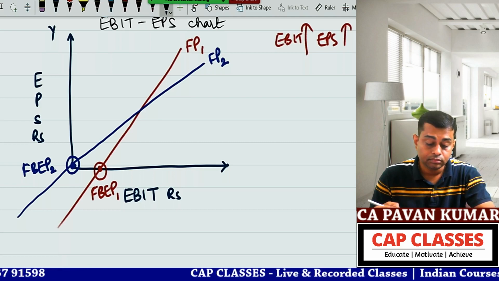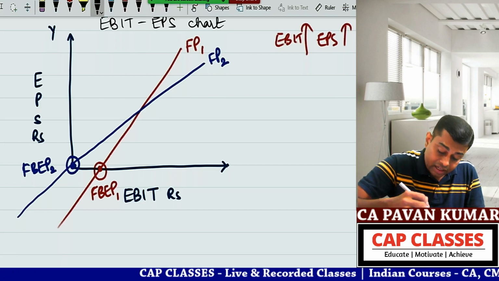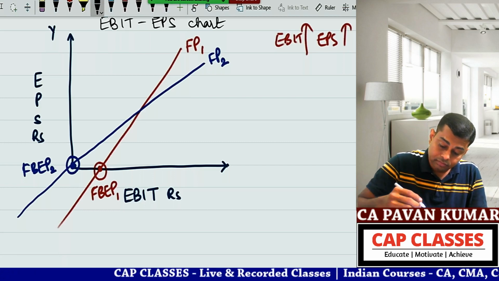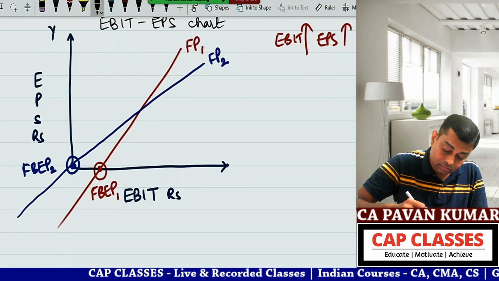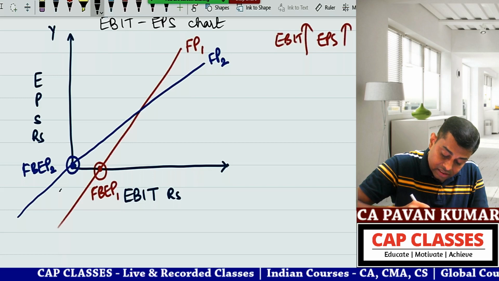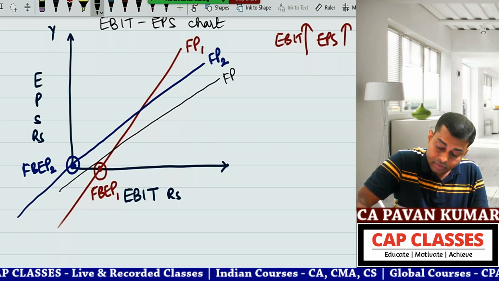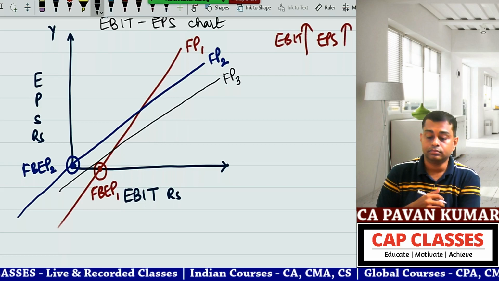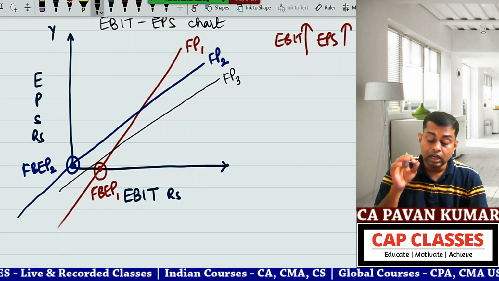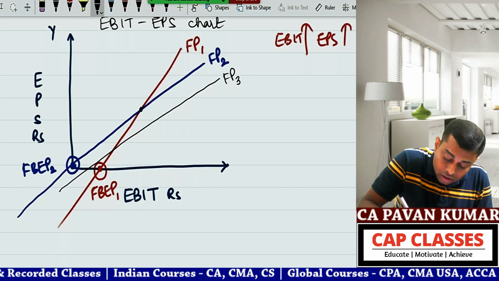Now imagine there is some equation like this, financial plan 3.